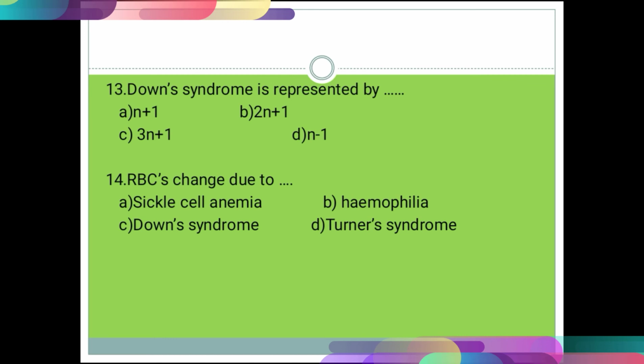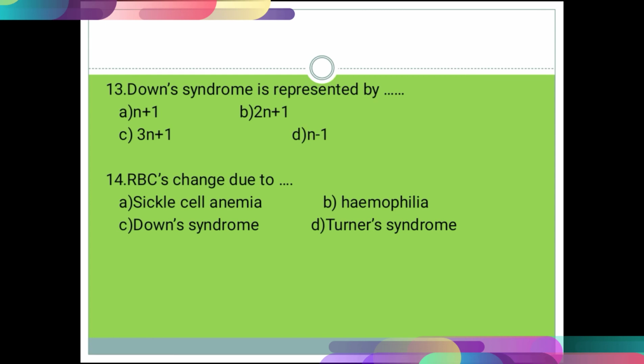The correct option for that question is option number B, 2n+1. It means in Down syndrome, an extra copy of the 21st chromosome is attached, and the chromosomes are not able to separate because of non-disjunction during gamete formation. So the correct option for question number 13 is option B, 2n+1.